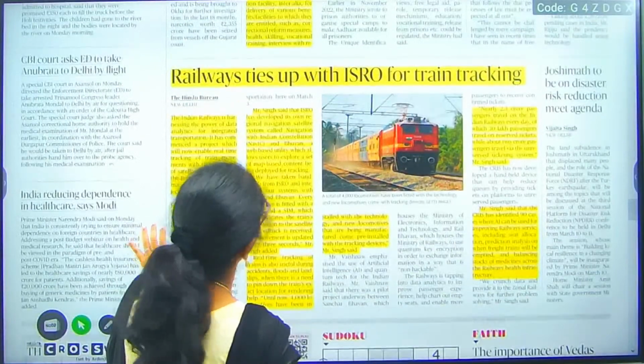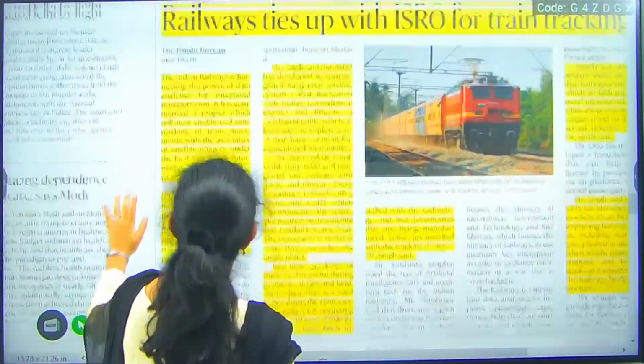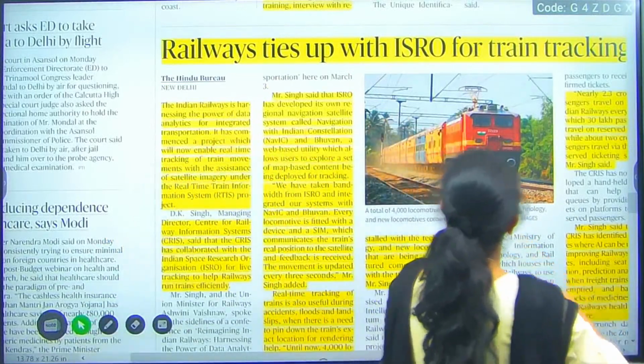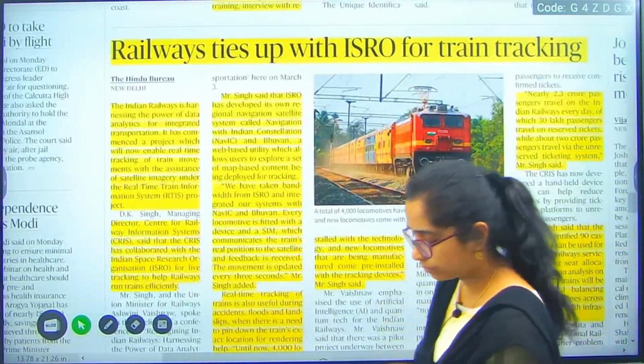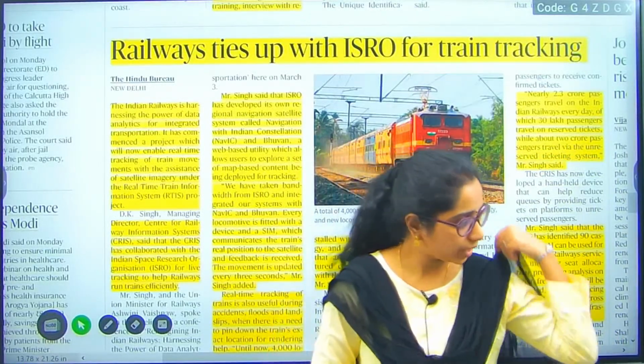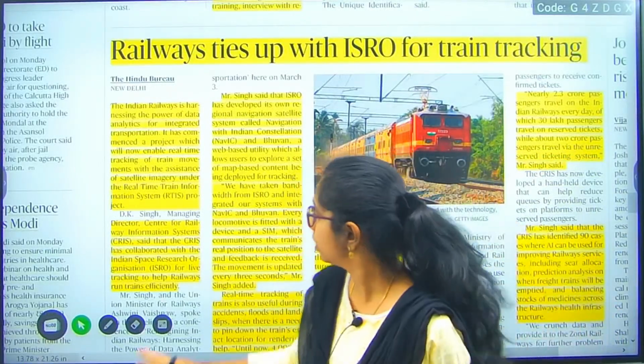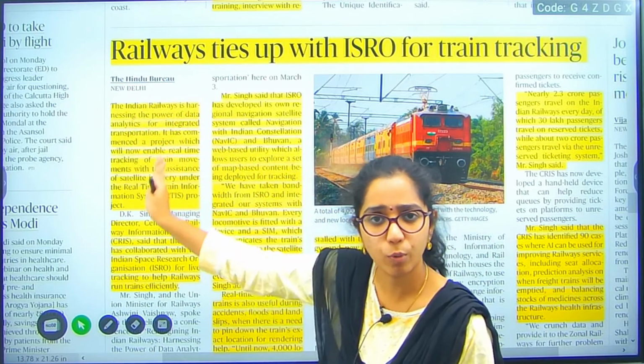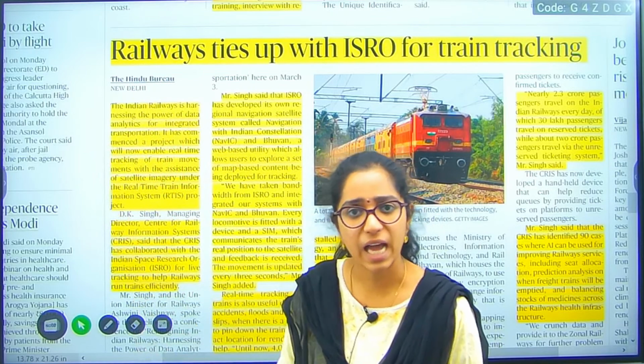This is again an important article, for governance only, as part of governance. So here, Railways ties up with ISRO for train tracking. Technology-wise, S&T is important, and again governance is important. Indian Railways have consulted ISRO to provide their navigation services and tracking mechanism.